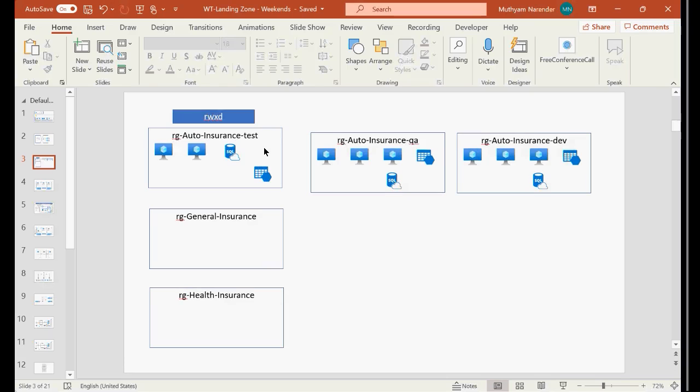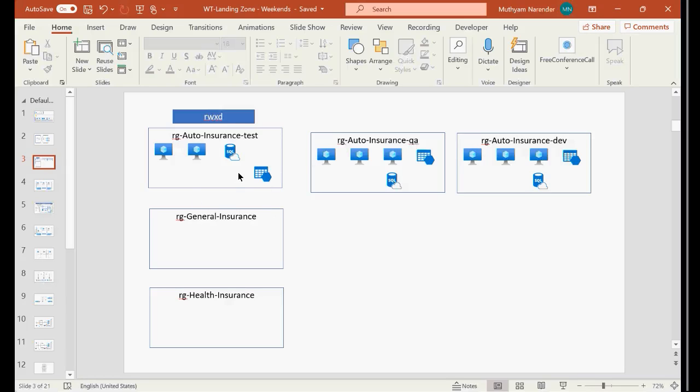I deleted a production instance, though it is wrongly placed in the test RG, but inadvertently or unknowingly I deleted a storage account which has sensitive or important data. Again, it will be a problem for the company to retrieve the data, restore the data, restore the applications, right?